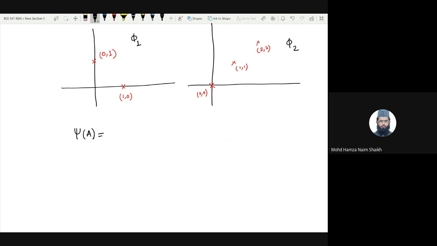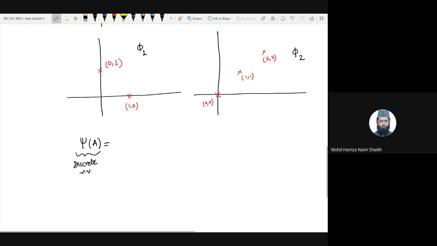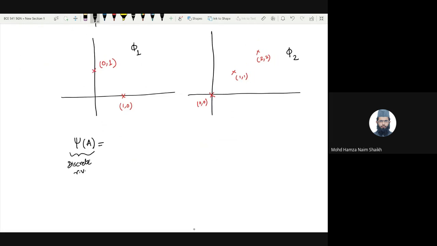So I think it will be a discrete random variable. Okay, it's a discrete random variable, so let's write it down. And what are the values it can take? In case of phi 1, it can take 1, 2, or 0. Of course, it depends on what A is. In case of phi 1, it can take the value psi 1 of A.